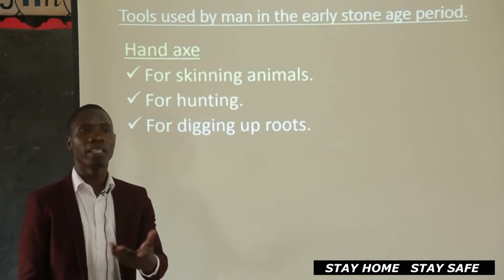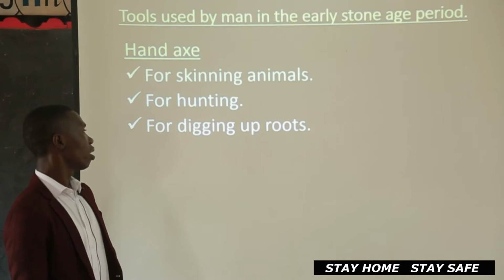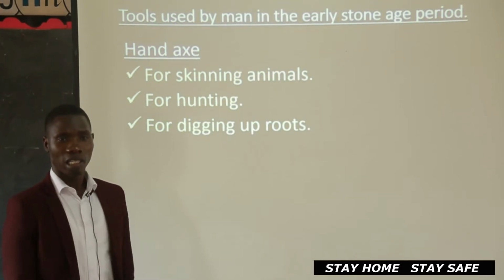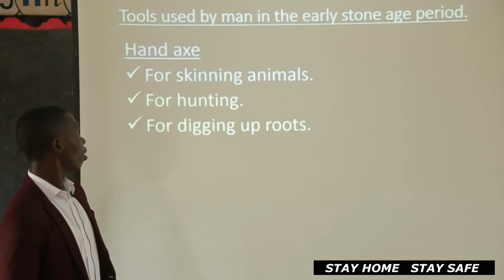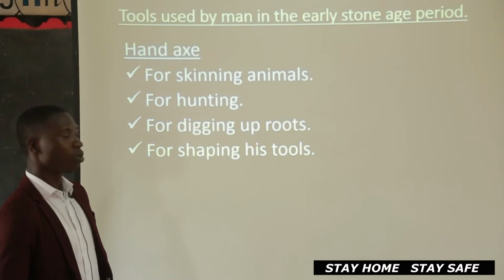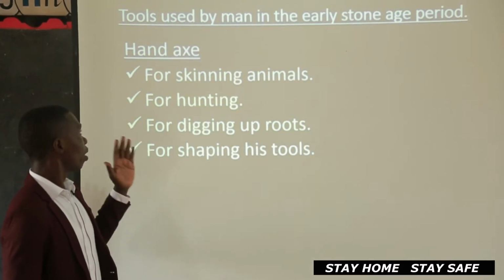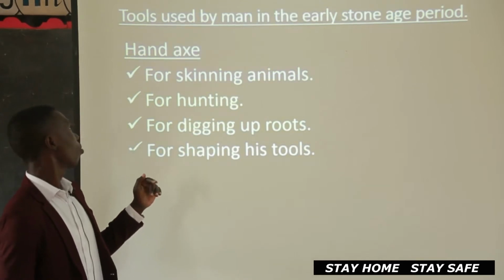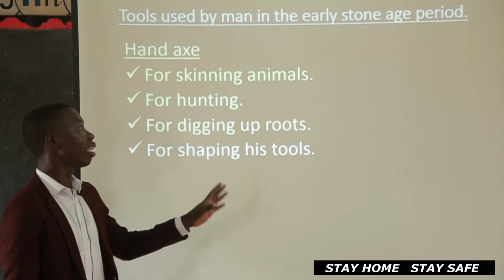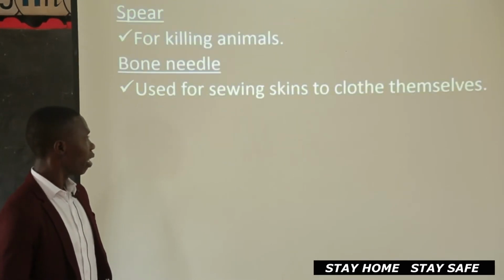Also helped him in hunting, hitting these animals. And also, he used it to dig up roots. Remember, early man used to eat roots of some plants. So, those were the uses of hand axe, and it was also used for shaping other tools. So, one of the early man's tools was known as a hand axe, and it was used for skinning, for hunting, for digging up roots, and shaping his tools.